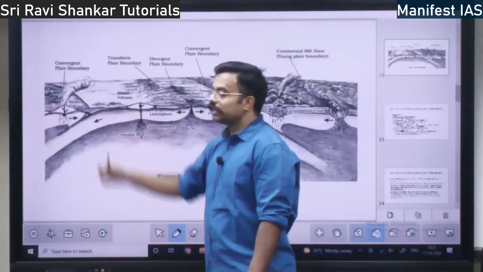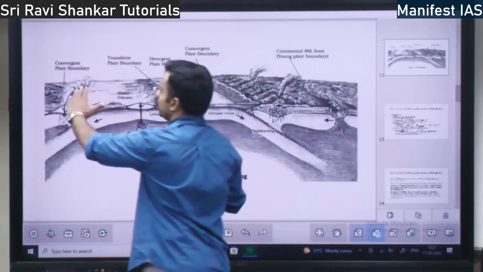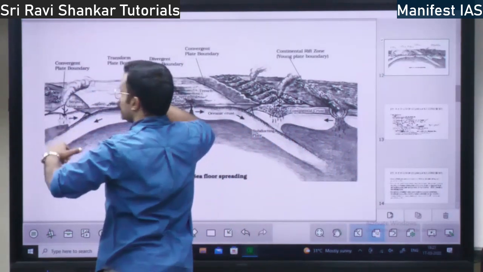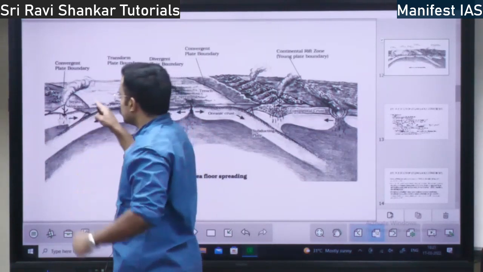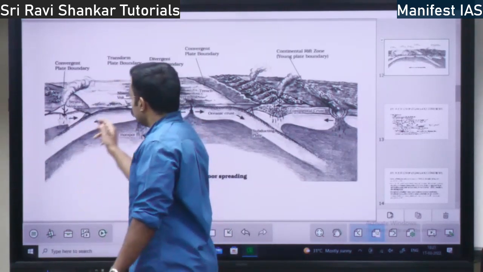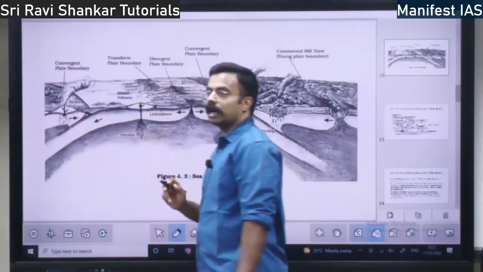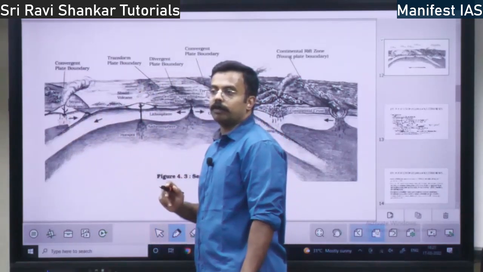Then you have convergent plate boundary. See, here continental plate boundary is there. Here oceanic plate boundary. Both are coming together. Right? So this is convergent plate boundary. One plate is going down, one plate is moving up. So this is convergent plate boundary.